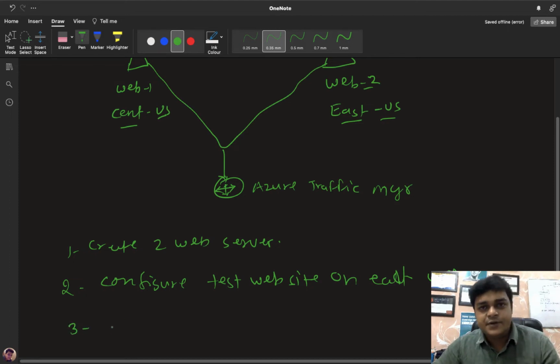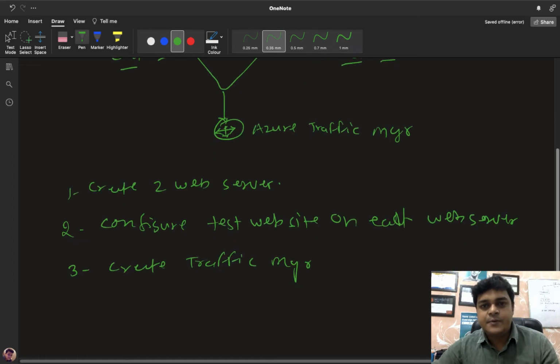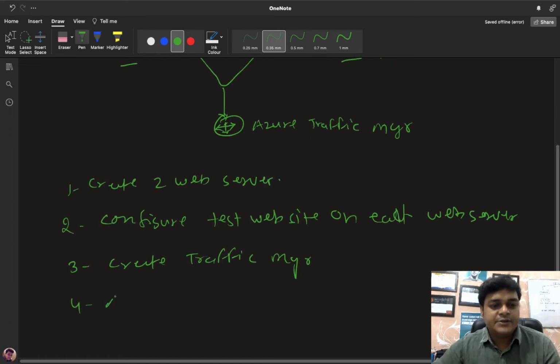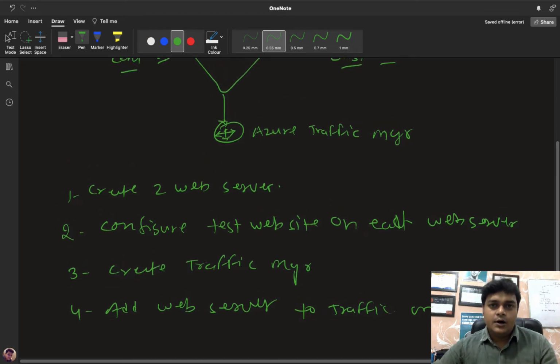Third, we need to create a Traffic Manager. And fourth, we will add our web servers to the Traffic Manager. These are all the steps that we need to follow to establish the Traffic Manager.